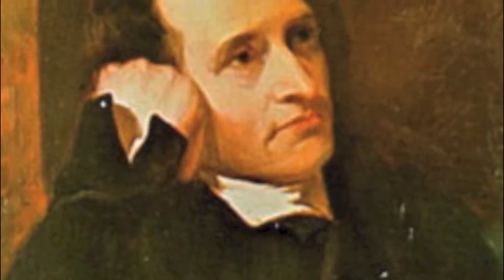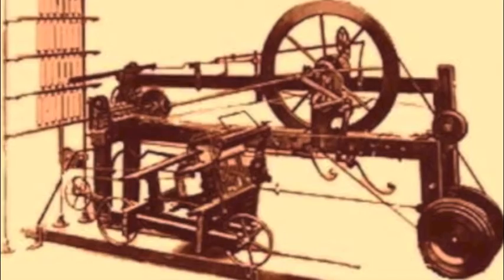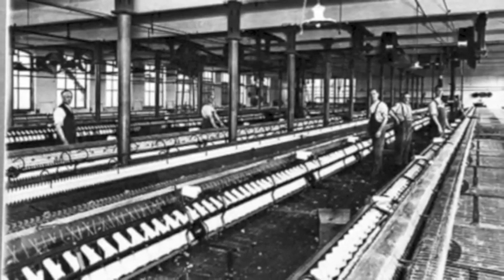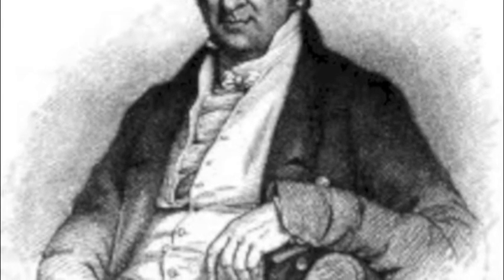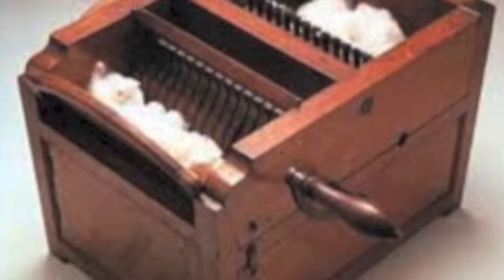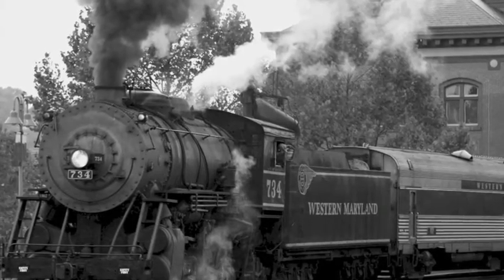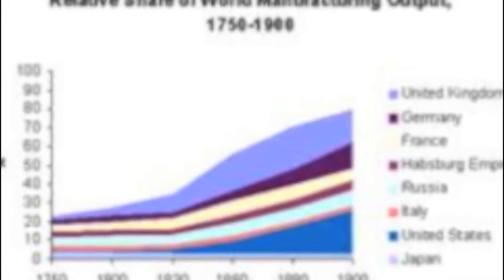The water frame was invented by a man with the last name Arkwright in 1769. It was a loom run by water power and was much more efficient than a loom run by human power. In 1785, Samuel Crompton invented the mule. It was a mixture of the spinning jenny and the water loom, and it greatly increased the cotton production of Britain. Eli Whitney invented the cotton gin and made the separation of seeds from the cotton bloom much faster and easier for overseas trading and shipping.